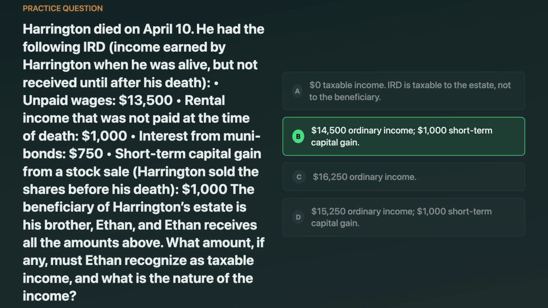The correct answer is $14,500 of ordinary income and $1,000 of short-term capital gain. IRD is taxable to whoever receives it, and it keeps its character. So wages plus rent are ordinary, and the stock gain stays a short-term capital gain. The muni bond interest is the trap. It remains tax-exempt, so you don't include the $750 in taxable income.